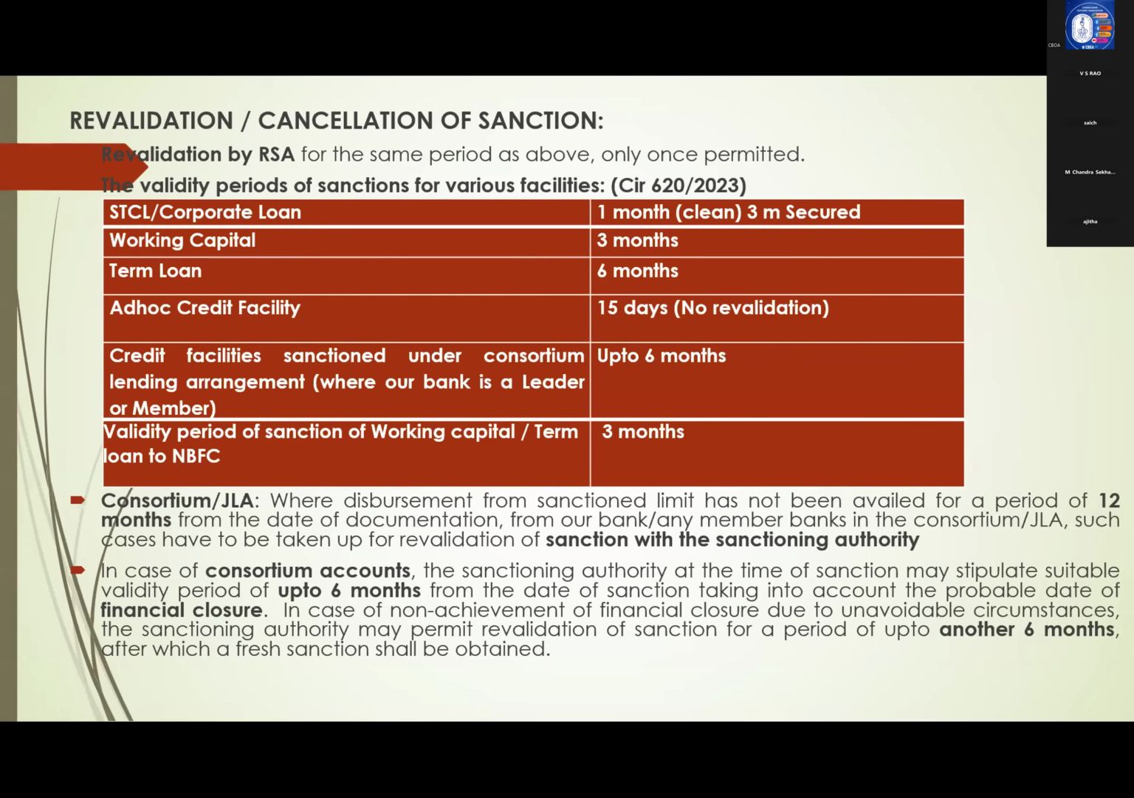So at the time of financial closure, normally they give 6 months time for sanction. But if financial closure is delayed, then the sanction, another 6 months it can be extended. This is in case of consortium. First 6 months, then another 6 months. Okay.